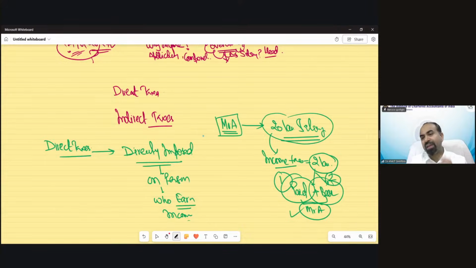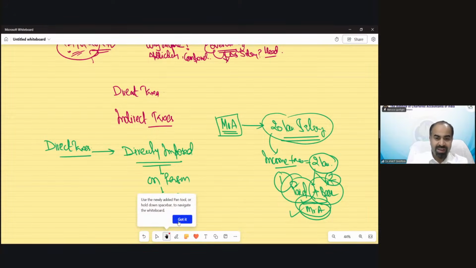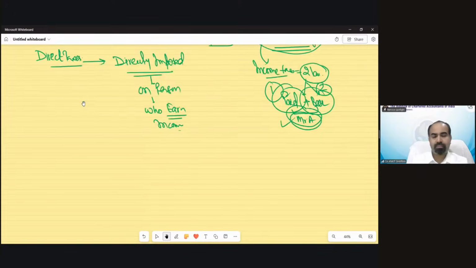So both activities, paying, meaning depositing, and bearing, meaning of course the burden, the incidence of paying that tax, and the liability to deposit or pay the tax, both are upon Mr. A. So that is called direct taxes, when the burden and the payment liability both are on Mr. A, the person who earned the income. Now, what is indirect tax? The indirect tax is different.